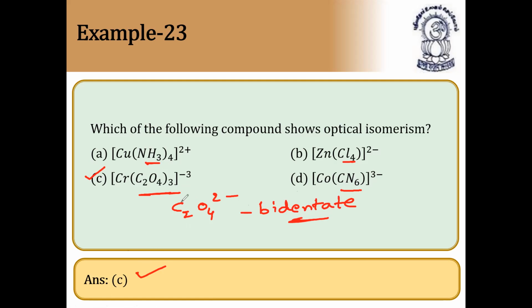A bidentate ligand will directly show optical isomerism. So please note down, to exhibit optical isomerism, at least one bidentate ligand should be present. Very, very important. Next question.